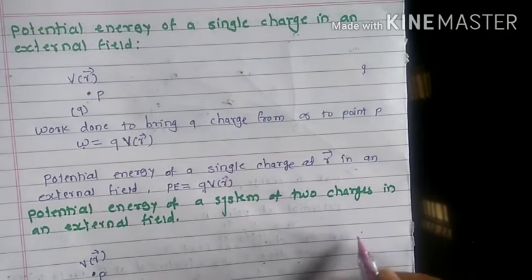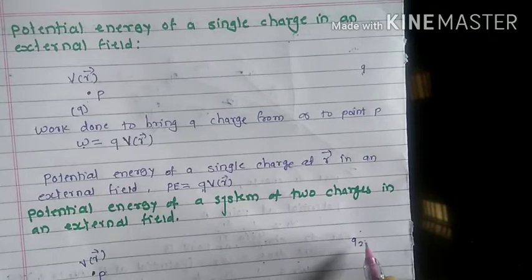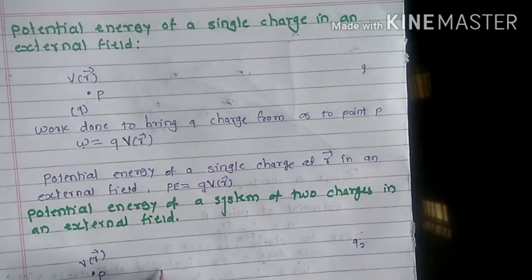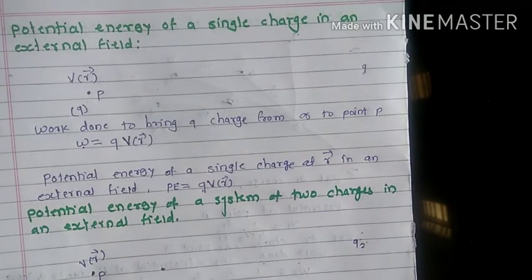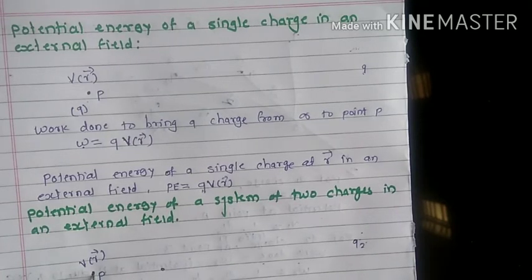Now, if the Q2 charge is at infinity, we have to bring that Q2 charge from infinity to another location, suppose here at the r2 location. Then the work done is not only against the external field but also against the force due to this Q1.